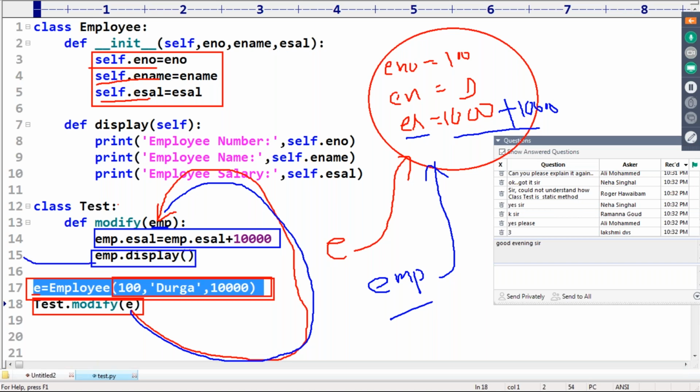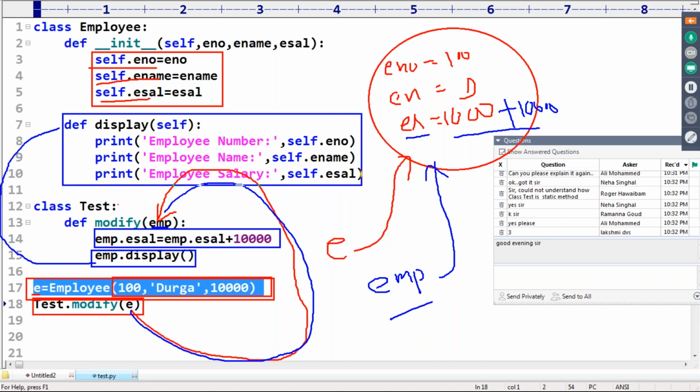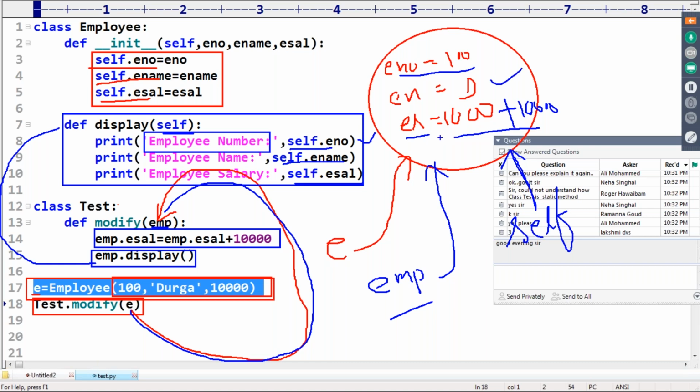Now we are calling the employee object's display method. In the display, self will be there. Self means current object. That's why another reference variable, self, will come for the same object. Now self.enum, the current object's number, is 100. Self.ename, self.esal: Durga, 20,000 will come by default.